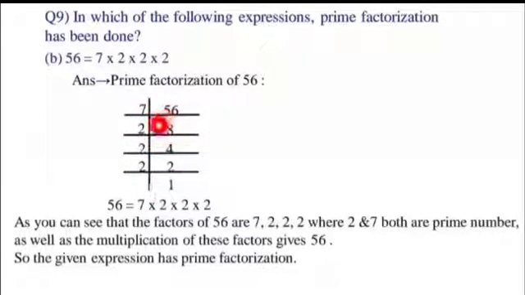7 8s are 56, 2 4s are 8, 2 2s are 4, 2 1s are 2. So see, 7 multiplied by 2 multiplied by 2 multiplied by 2, yes, the factors are all prime. As we have done the prime factorization, we get the same product or same answer. So we can say that yes, the product of all these, 7 multiplied by 2 multiplied by 2 multiplied by 2, will give you 56, and all these numbers are prime. So we can say that yes, 56 is actually having all these prime factors.